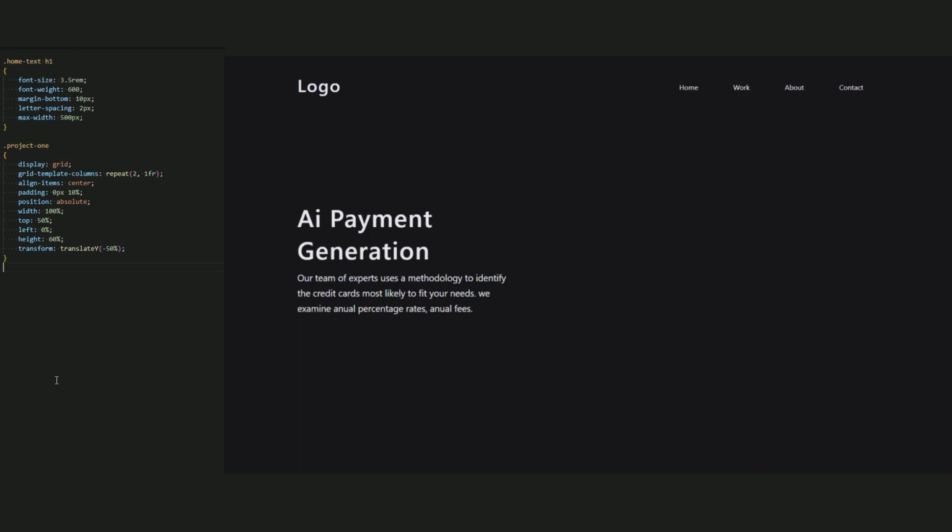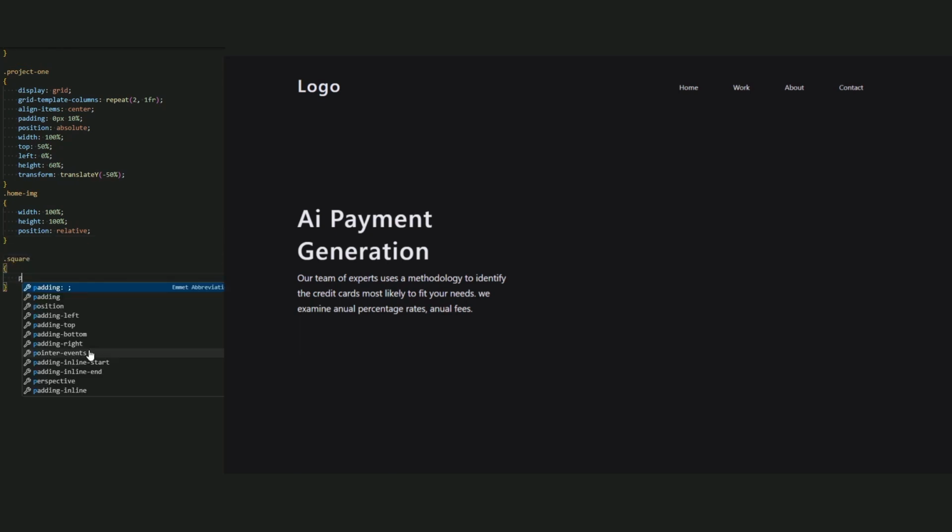Okay, good. We have a grid. Now let's create the home image of our square and circle. And the width and the height are 100% of this home image. And set the position relative, so that we can create a before and after in CSS. Okay, now let's go for a square. We're going to create a square, and we created the animation in the last lesson. So content is empty, position absolute, top 15%, left 50%, transform translate minus 50%, minus 50%, with rotate 45 degrees.